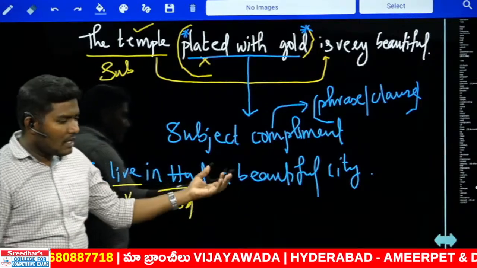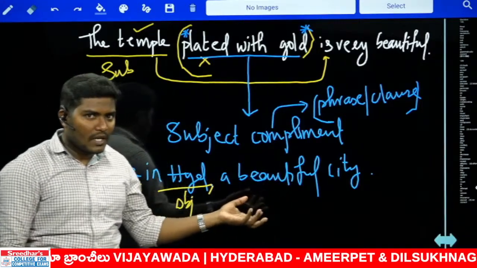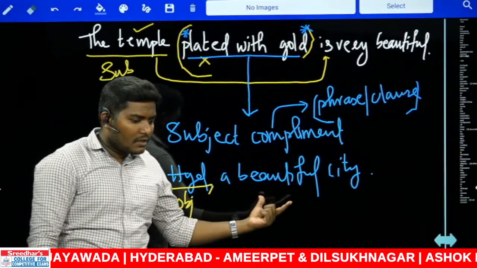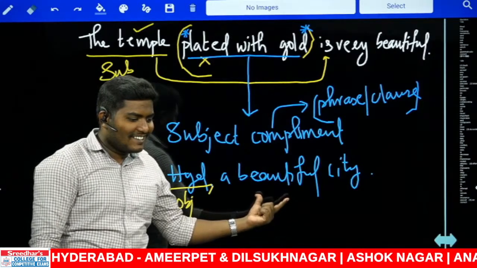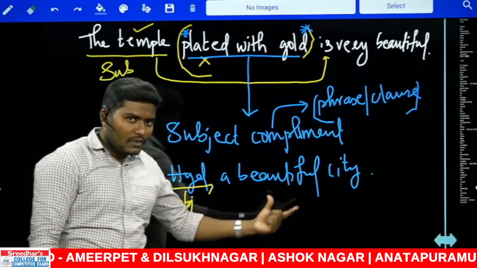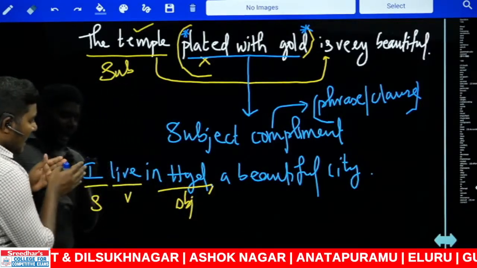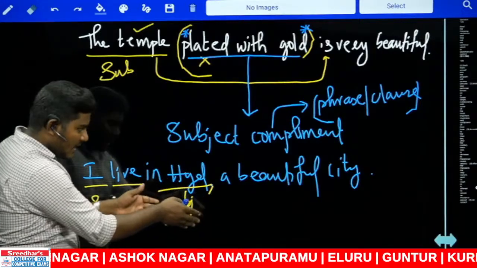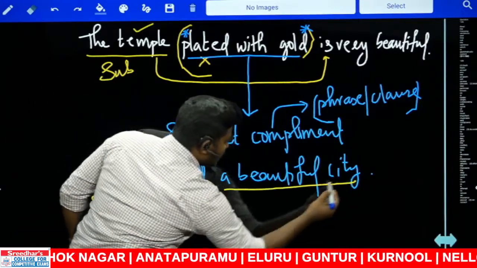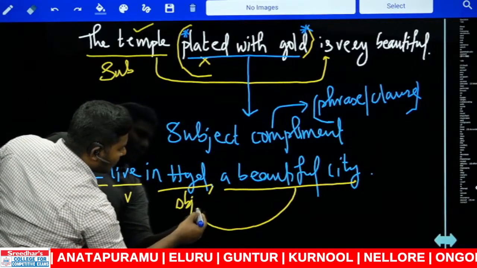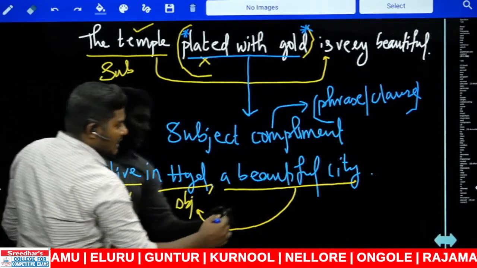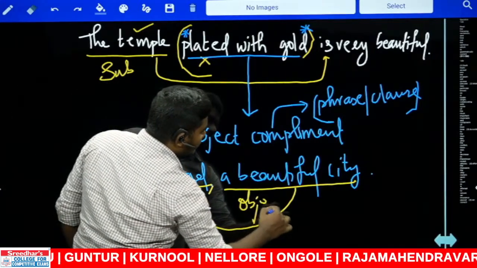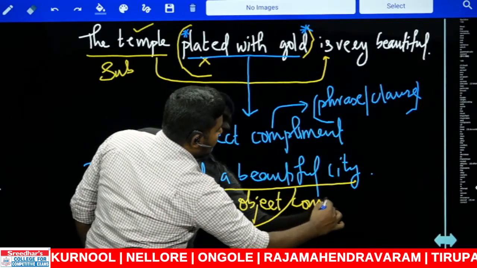What is this here? A beautiful city, right? Now the combination, Mr. Innocent, good evening. A beautiful city is speaking about I or about Hyderabad? Hyderabad, right? So a beautiful city is actually speaking about the object, which in turn is called object complement.